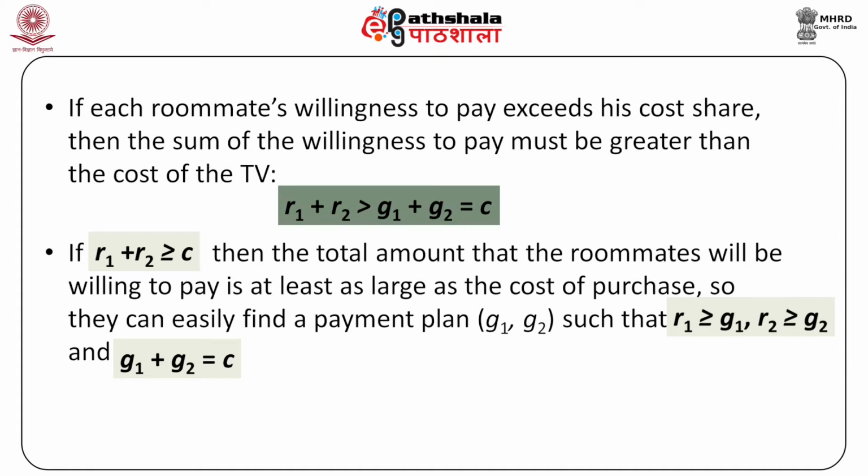If R1 plus R2 is greater than or equal to C, then the total amount that the roommates will be willing to pay is at least as large as the cost of purchase. So they can easily find a payment plan (G1, G2) such that R1 is greater than or equal to G1, R2 is greater than or equal to G2, and G1 plus G2 is equal to C.